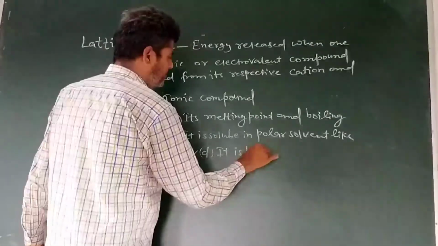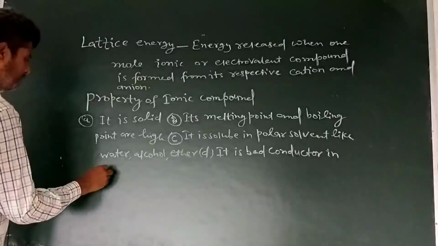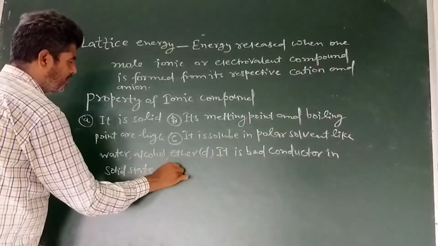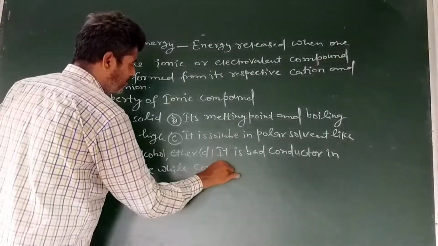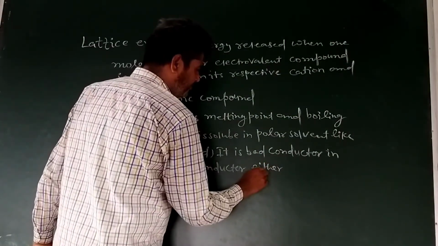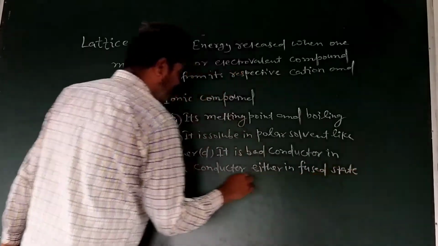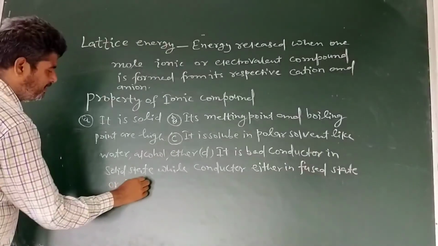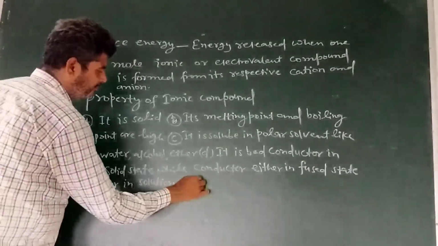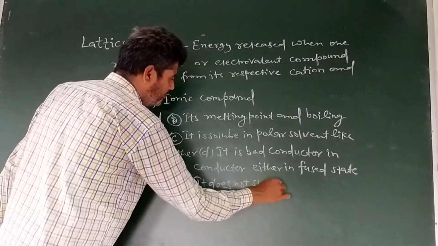It is a bad conductor in solid state, while it is a conductor either in fluid state or in solution. Last, it does not show isomerism.